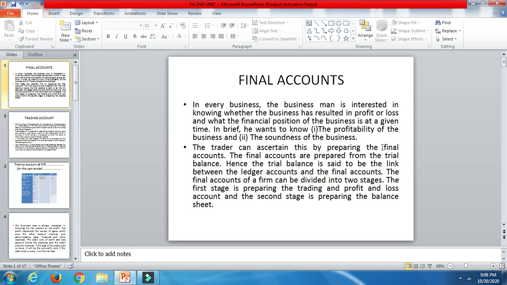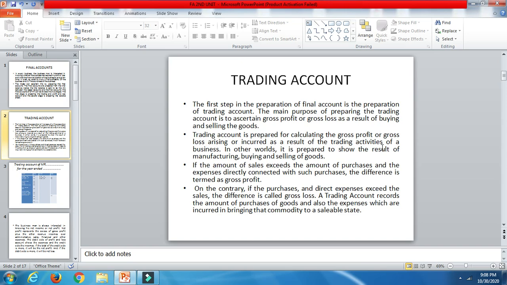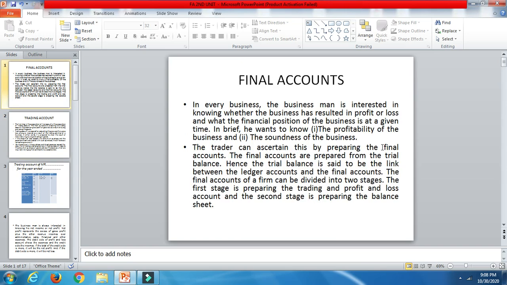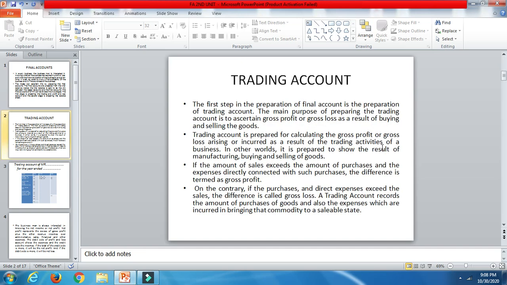Next slide. As I said, they are divided into two. The first stage is the trading and profit and loss account, and the second stage is the preparation of the balance sheet. Trading account and profit and loss account. The first step in preparation of final accounts is the preparation of the trading account. The main purpose of preparing the trading account is to ascertain gross profit or loss as a result of buying and selling the goods. This is done mainly in the manufacturing stage, guys.